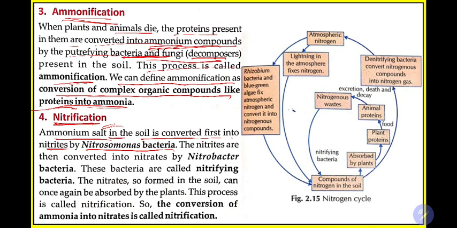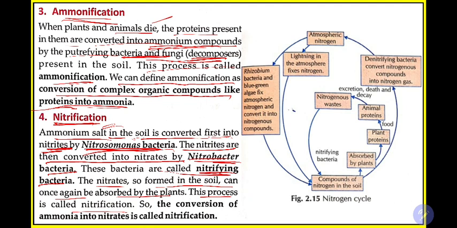Ammonium salt, which you have prepared in the ammonification step in the soil, is converted first into nitrites. Now again bacteria, Nitrosomonas bacteria, will convert the ammonium salt from the ammonification step into nitrites, okay. Earlier it was nitrates, now it is nitrites, remember the difference. The nitrites are then converted into nitrates by Nitrobacter bacteria. These bacteria are called nitrifying bacteria, okay. These are just terms. The nitrates so formed in the soil can once again be absorbed by the plants. This process is called nitrification.